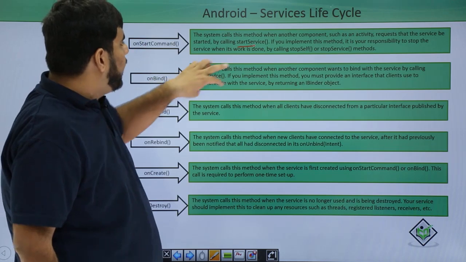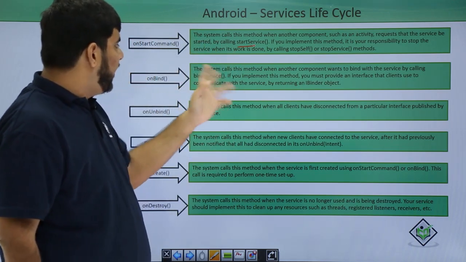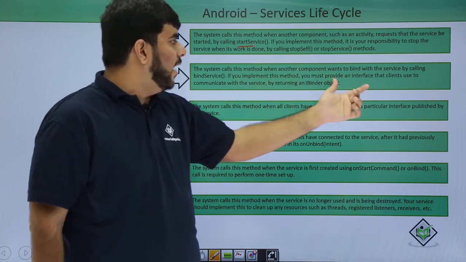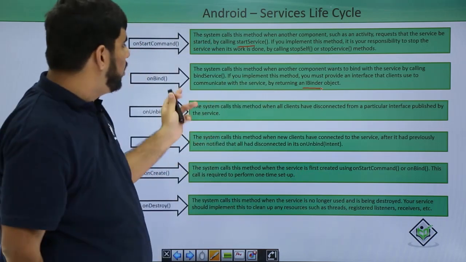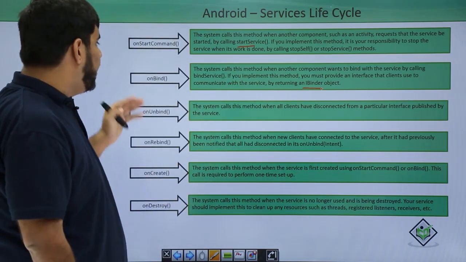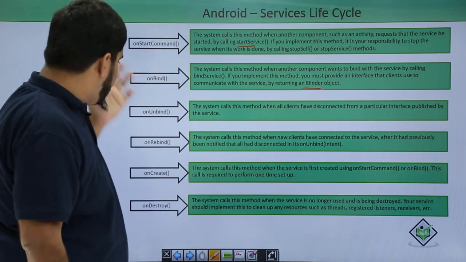If, instead of calling startService, we call bindService, it is an interface which will help you implement the method and would give you an IBinder object which you would be using to communicate with the service. This is known as onBind. And if all the clients have disconnected, then the flow comes to onUnbind.